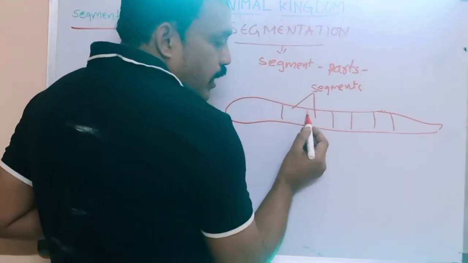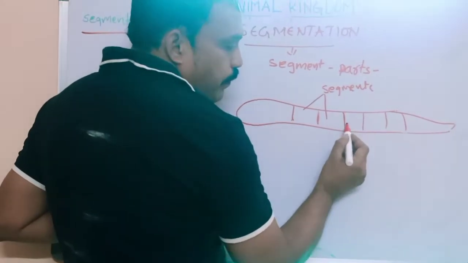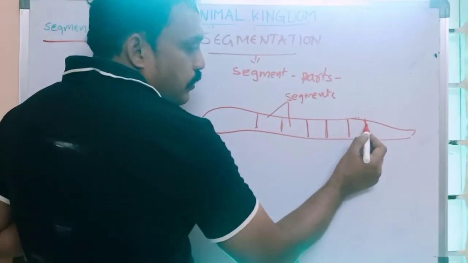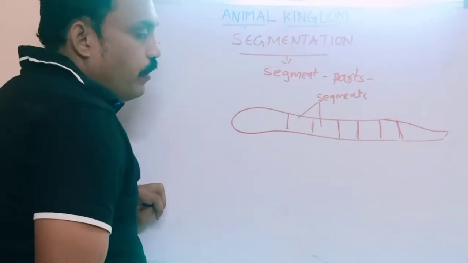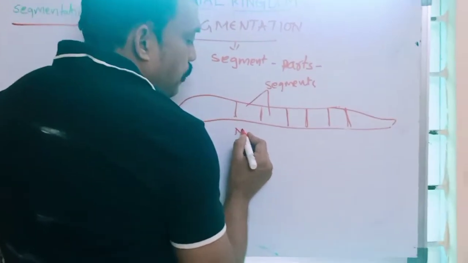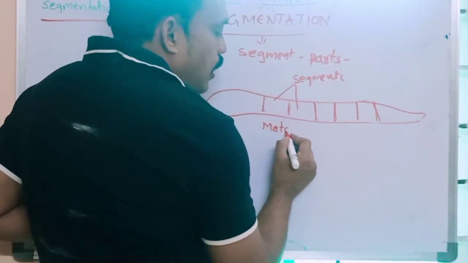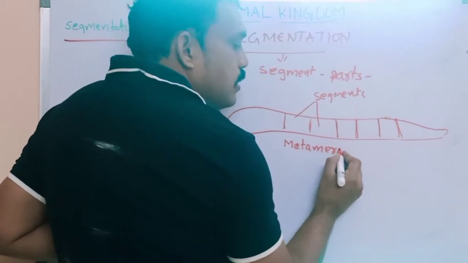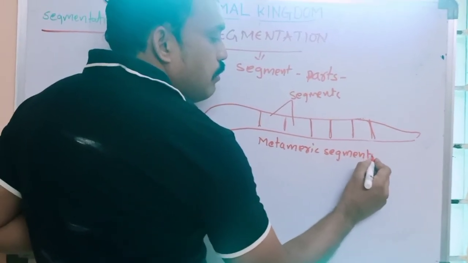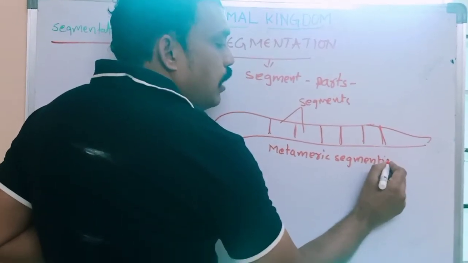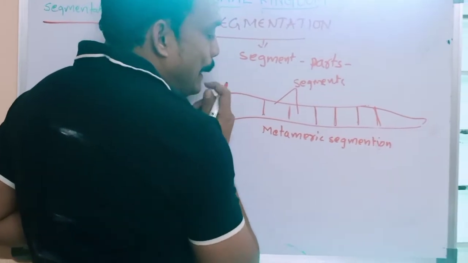It is divided into parts, externally and internally. For example, earthworm is showing metameric segmentation. What is the meaning of metameric segmentation?